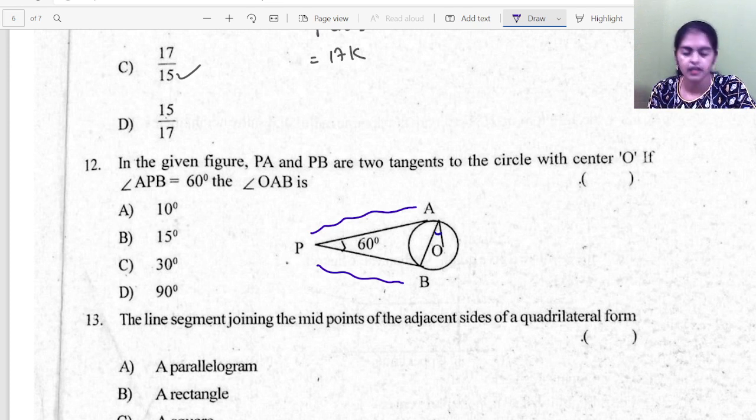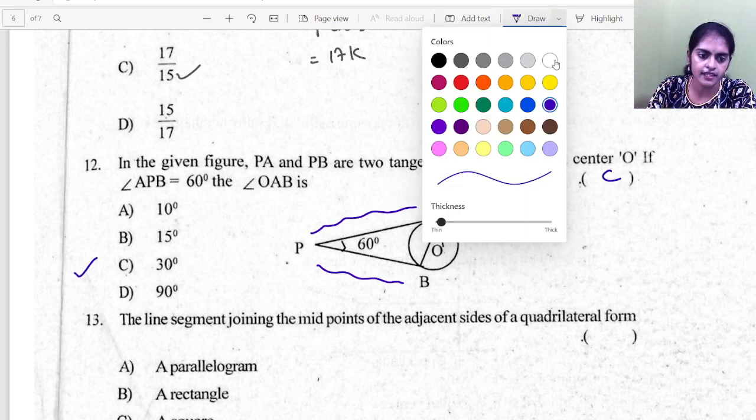This angle. Do you remember there is one question in your textbook? If this is 60, this would be half of 60, so it will be 30. Okay, so if you don't remember, let's think that you don't remember this. The answer is C, but let's think that you don't remember. I'll explain what to do here.